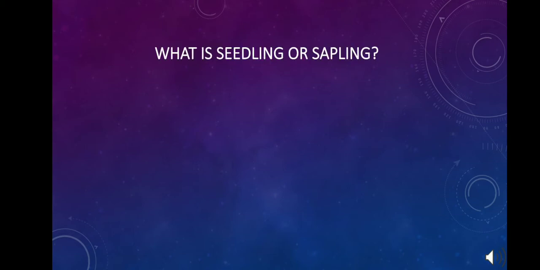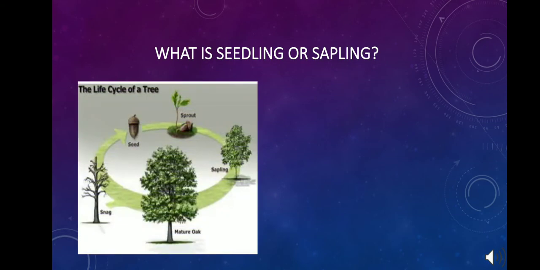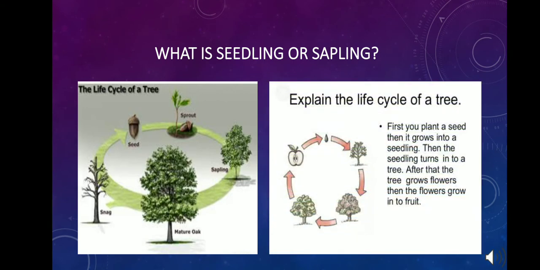So let's know about what a seedling is. The plant starts life as a seed, which germinates and grows into a plant. This tiny plant turns into a mature plant or a tree. The mature plant produces flowers, which are fertilized and produce seeds in a fruit or seed pod.